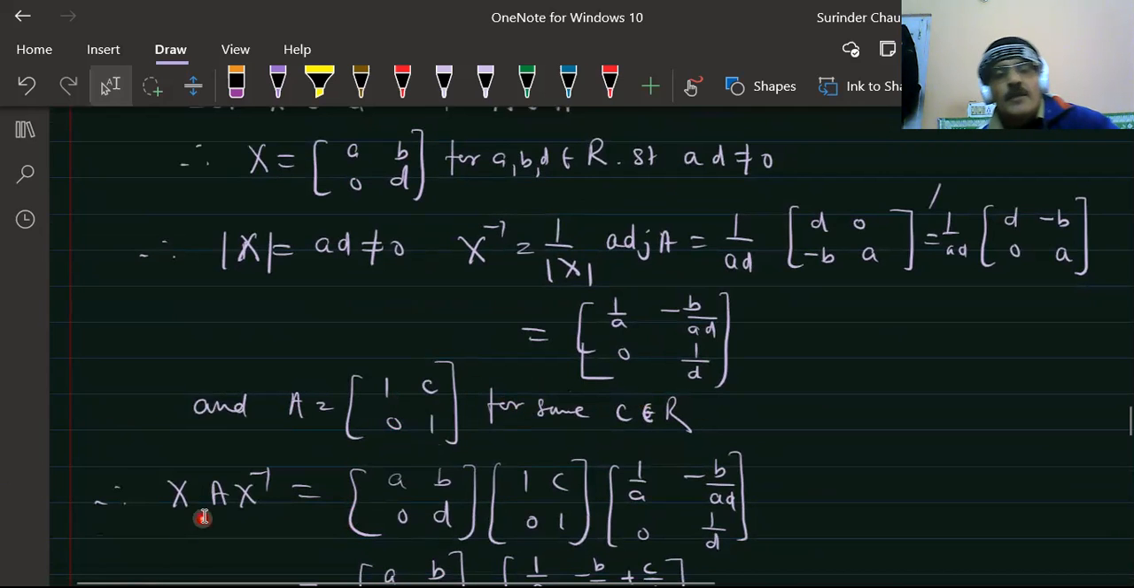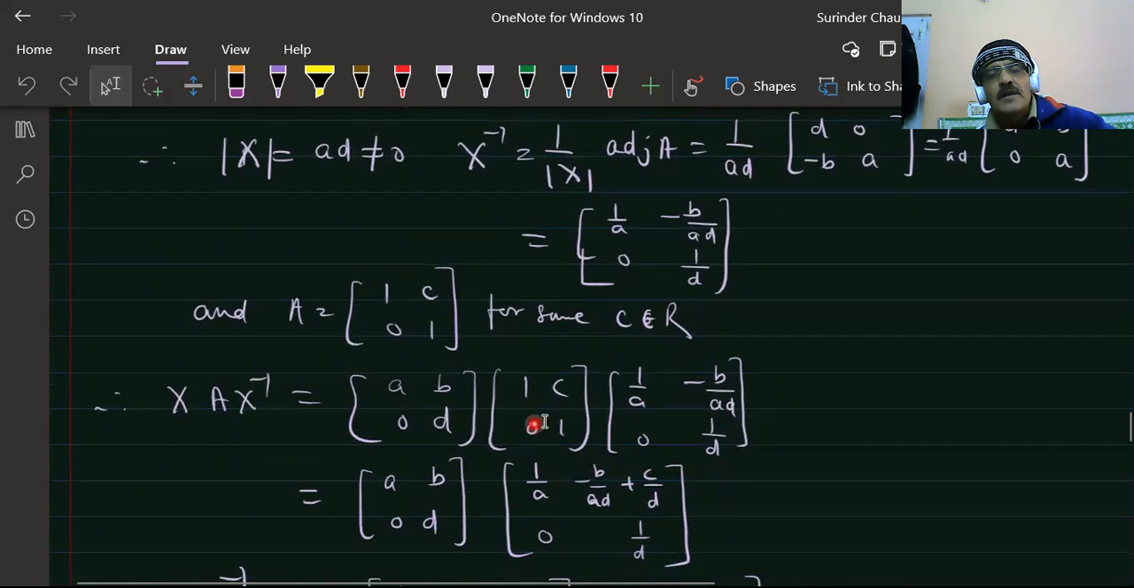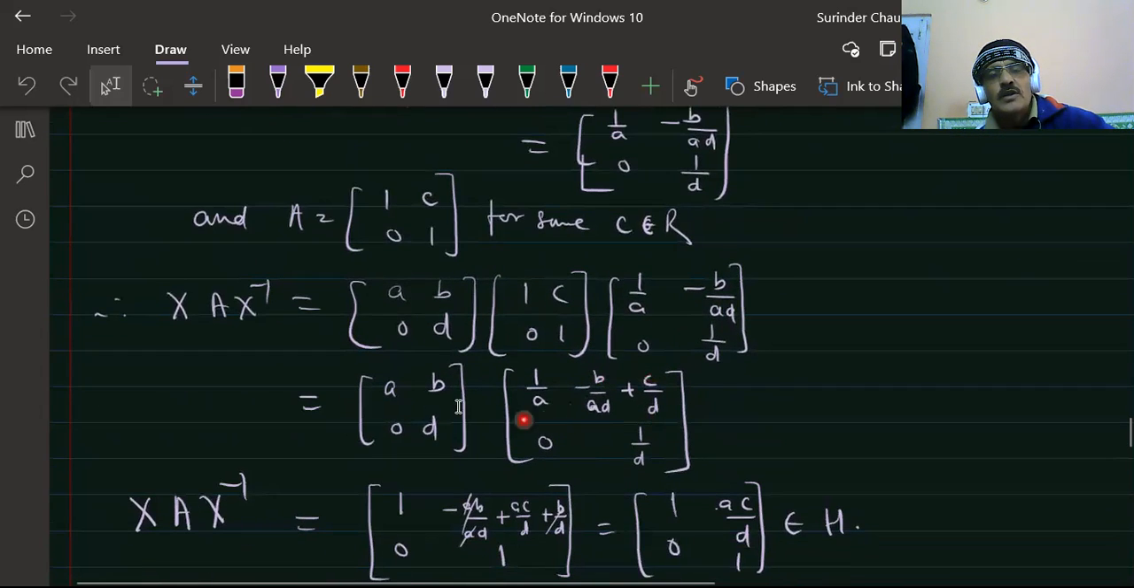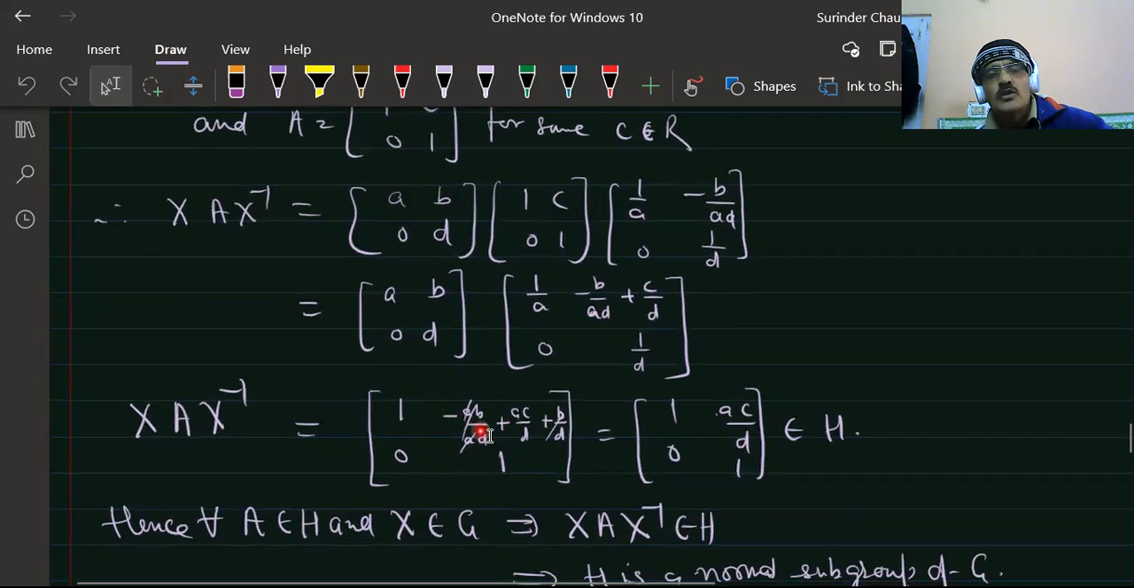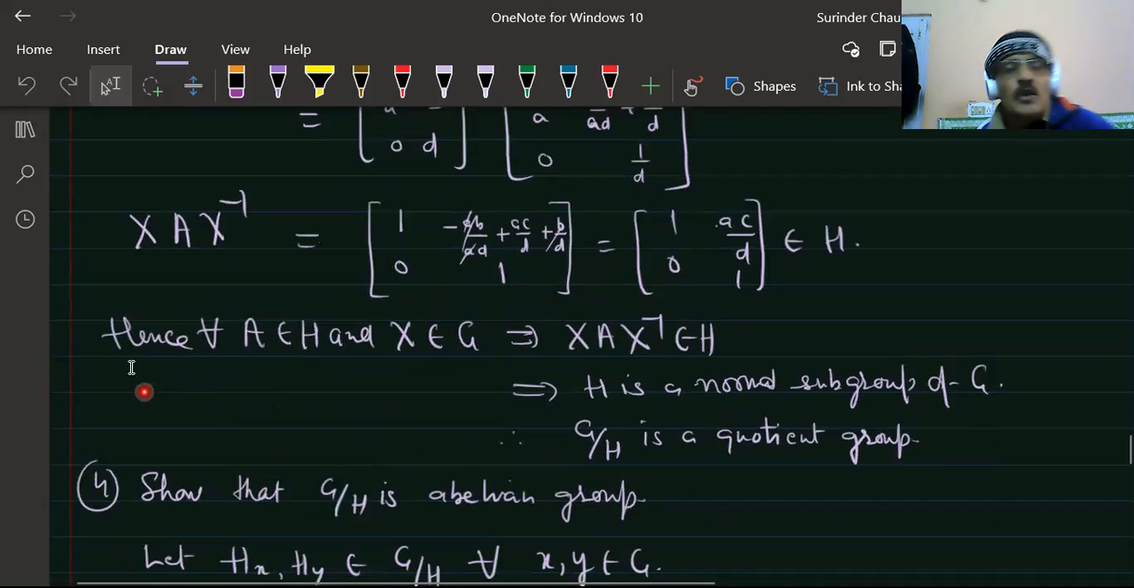So now we find the product X A X inverse. We multiply X with A, and then the resultant with X inverse, and subsequently we get [1 something; 0 1], where the entry is a real number. This belongs to H. So for all A belonging to H and X belonging to G, X A X inverse belongs to H, which implies H is a normal subgroup of G.